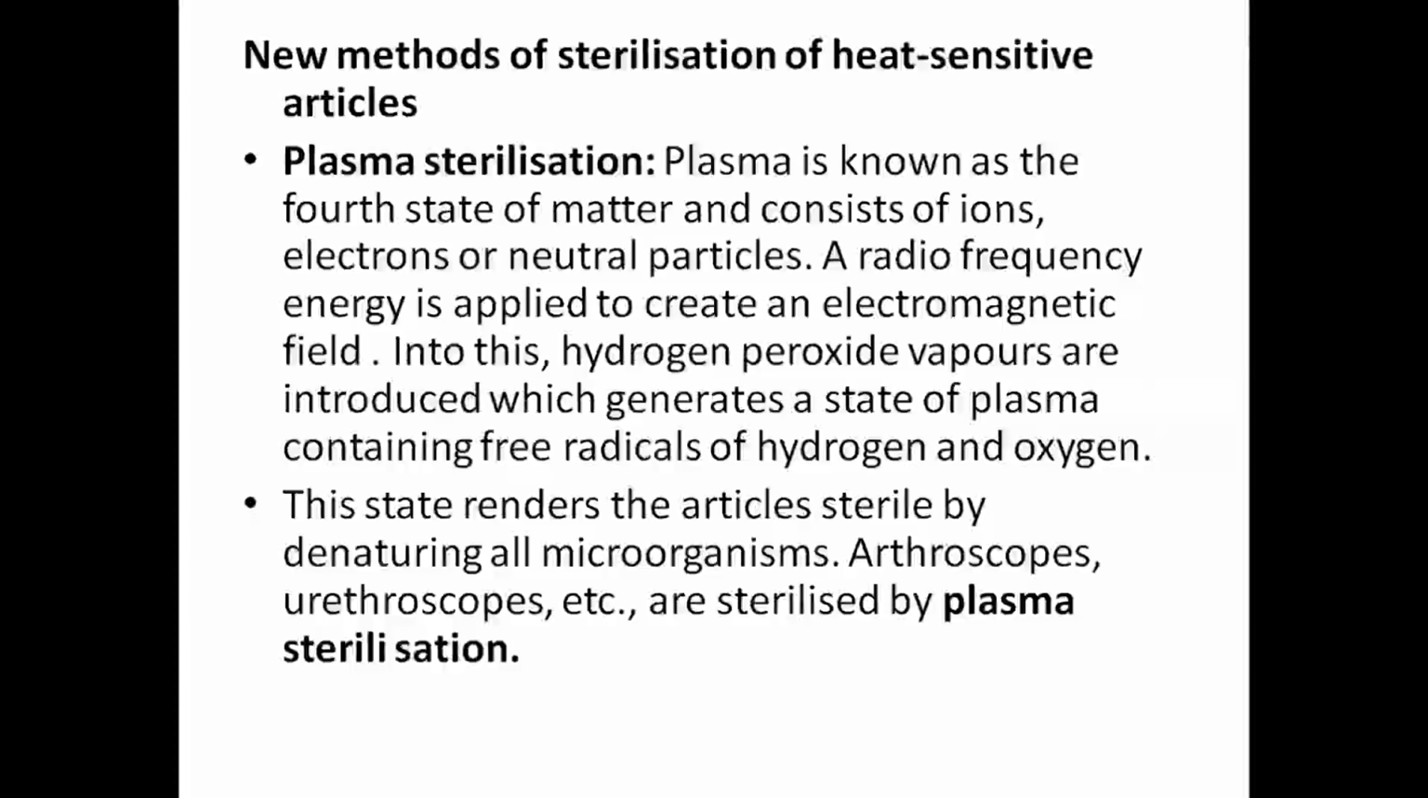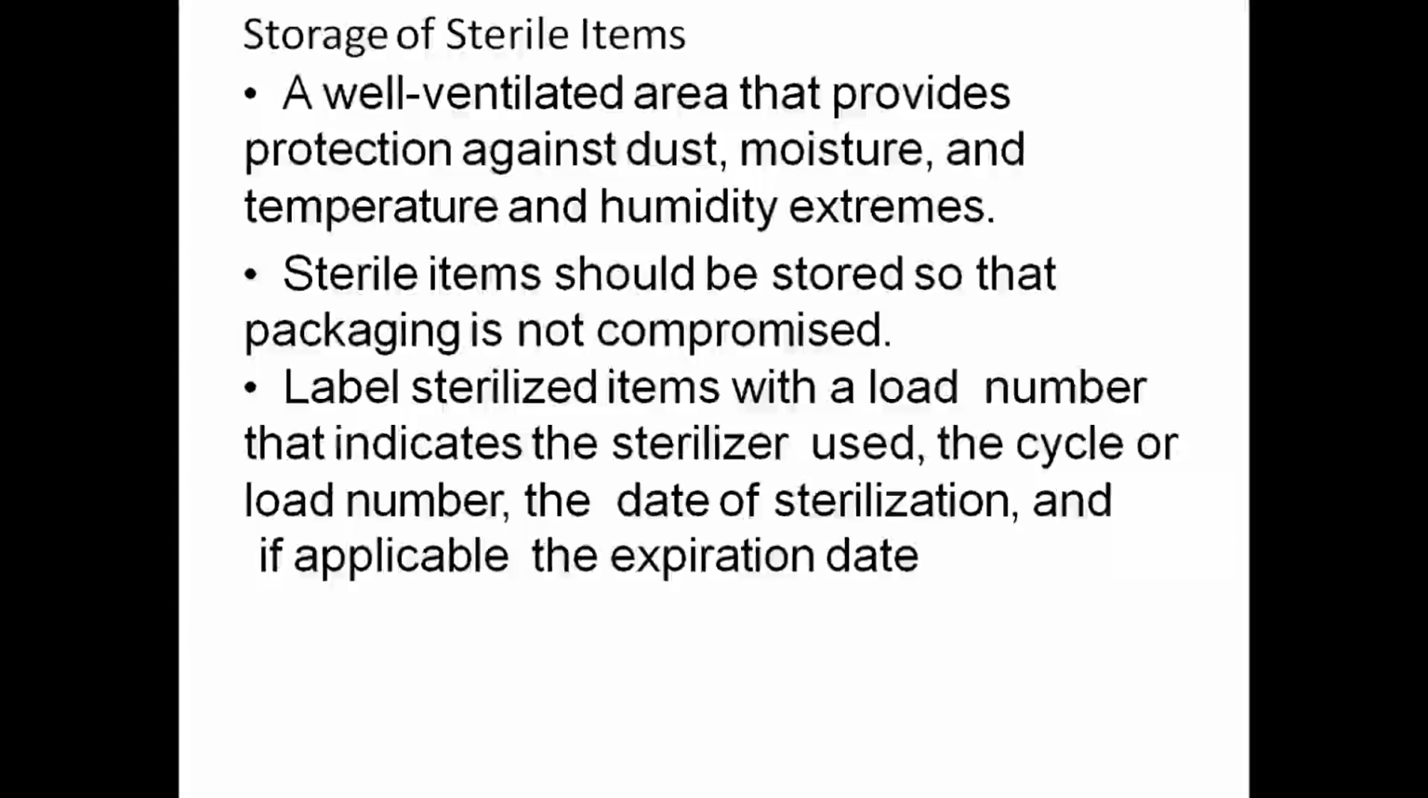New methods of sterilization of heat-sensitive articles include plasma sterilization. Plasma is known as the fourth state of matter and consists of ions, electrons, and neutral particles. Radio frequency energy is applied to create an electromagnetic field. To induce this, hydrogen peroxide vapors are introduced to generate a state of plasma containing free radicals of hydrogen and oxygen. This state renders articles sterile by denaturing the microorganisms. Arthroscopes, endoscopes, etc. are sterilized by plasma sterilization.